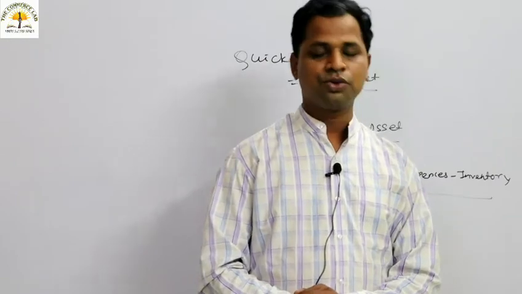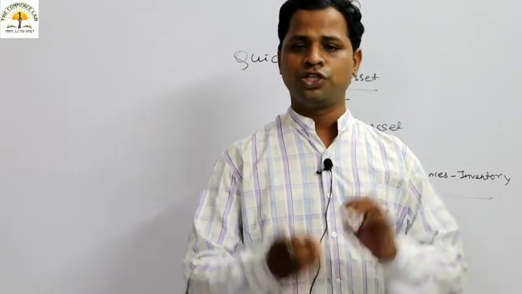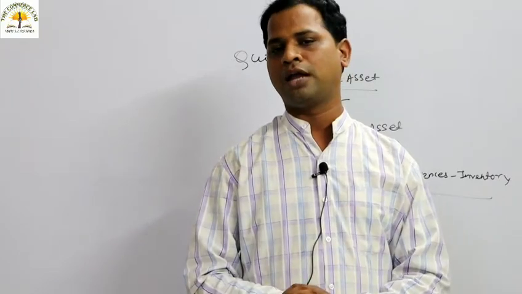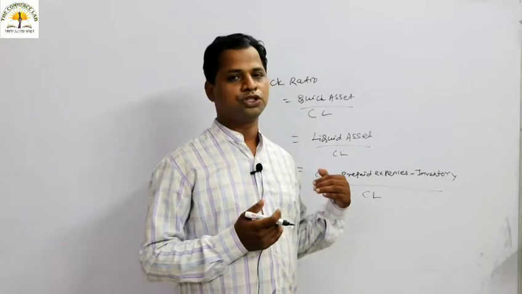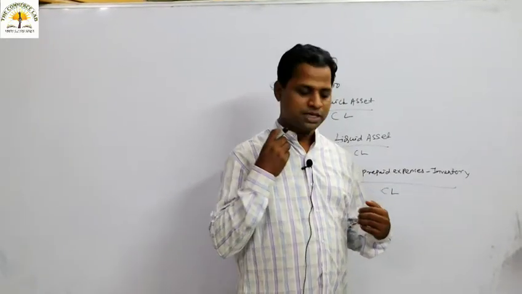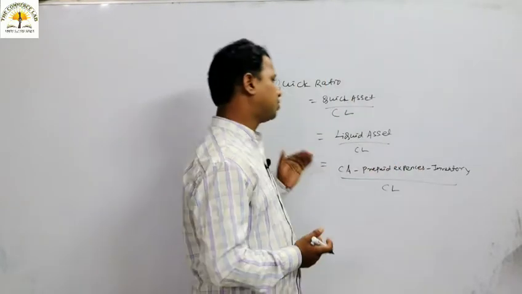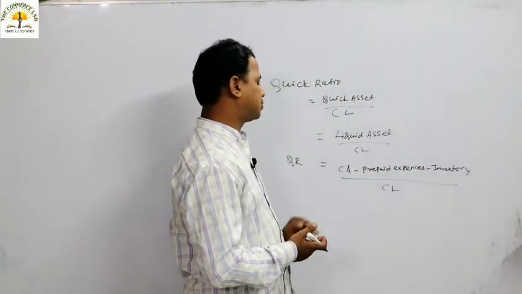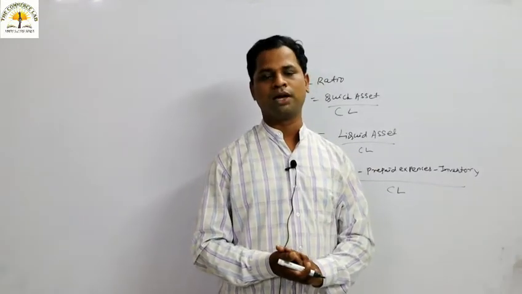Quick ratio is otherwise known as acid test ratio, or it is known as liquid ratio, which is very important for any kind of business. It is otherwise known as rigorous ratio. If you want to conduct the acid test, if you want to test the liquid ratio, then you have to go for this particular quick ratio, liquid ratio or acid test ratio, which can be calculated with the formula liquid asset by current liability.